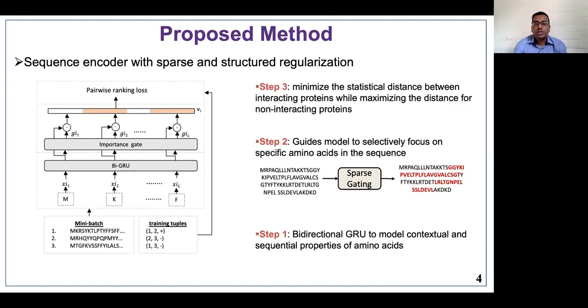distance between non-interacting proteins. We adopt a mini-batch setting where we take a batch of protein sequences and encode them to their representation. Once we have the representation, we take all the positive and negative interactions between these protein sequences and optimize the loss function. This makes our model efficient.